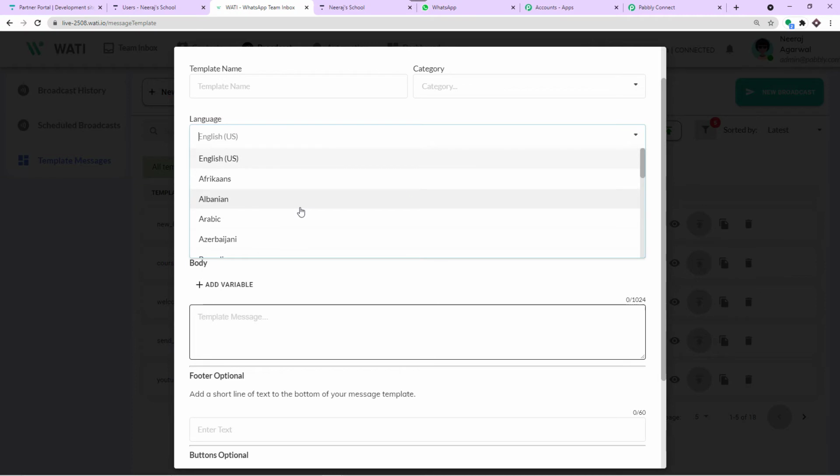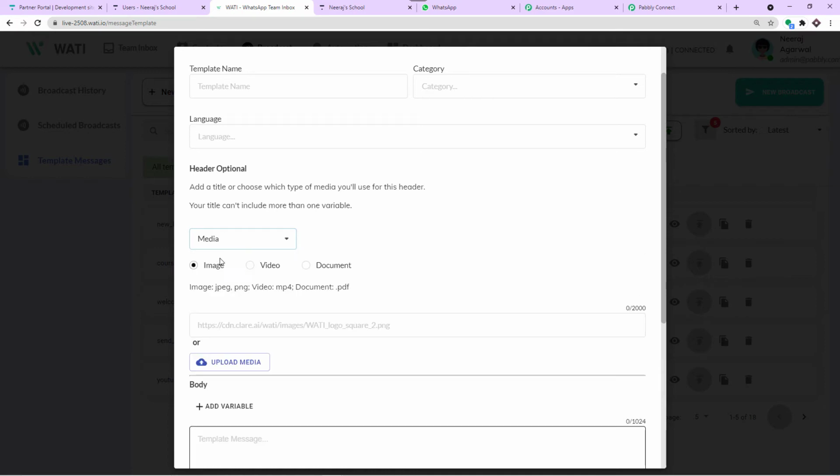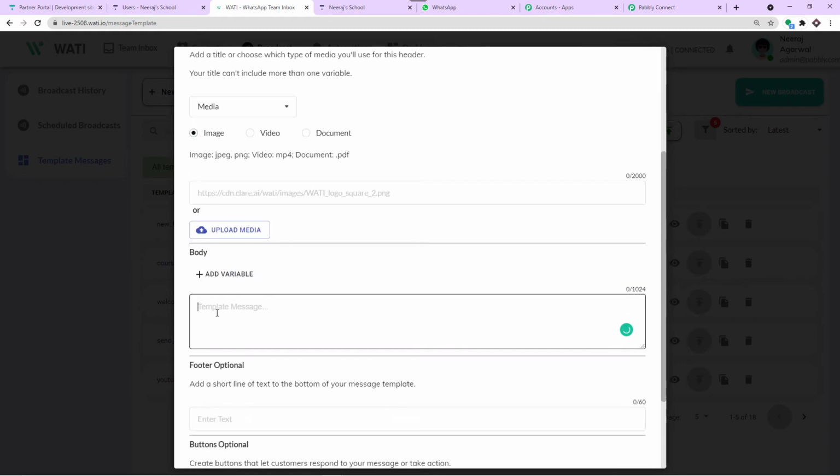But overall, they do support a ton of languages. And in case you want to add any kind of headers, let's go with media type, you can add an image, a video, or a document. You can either upload the media or just paste the link. Furthermore, this is how you create the template.